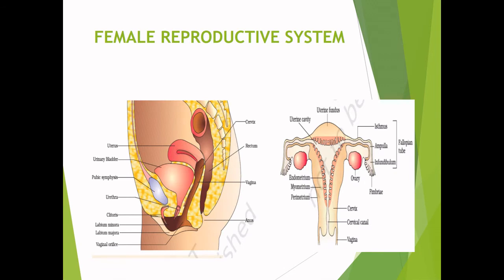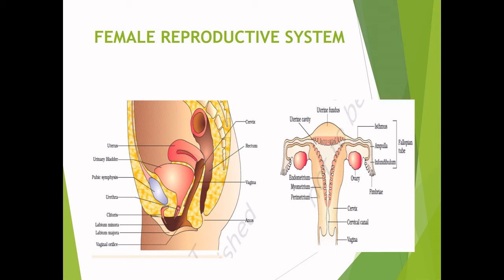Now the female reproductive system. Female reproductive system consists of a pair of ovaries, a pair of oviducts, uterus, cervix, vagina and external genitalia located in the pelvic region. A pair of mammary glands are also associated. Ovaries are the primary sex organs that produce the female gamete and several steroidal hormones.